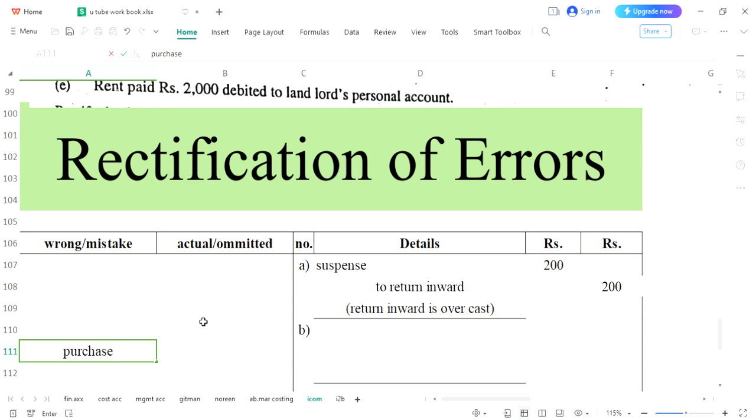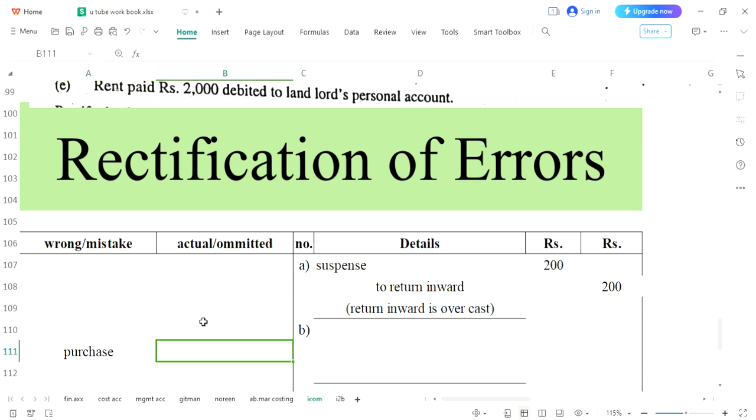Now you don't like your goods, and due to dissatisfaction you are returning these goods. So where will these goods go? When you bought these goods, goods came in, and now you don't like it, goods will go out. That is why it is return out, which means goods will be going out.